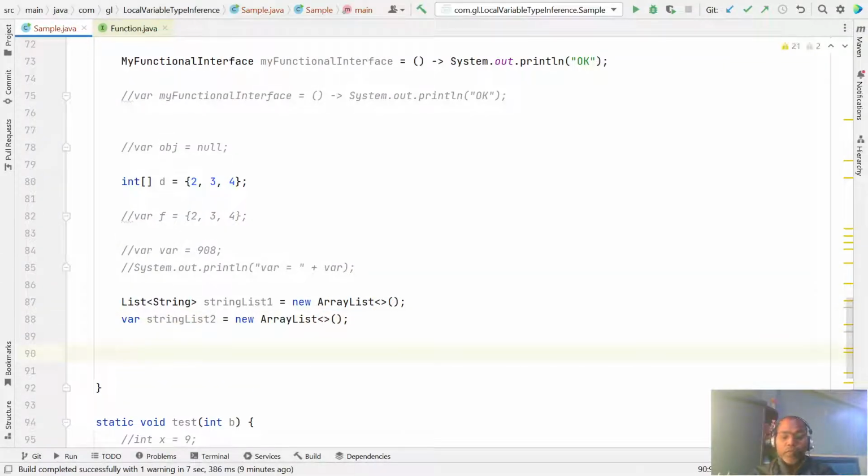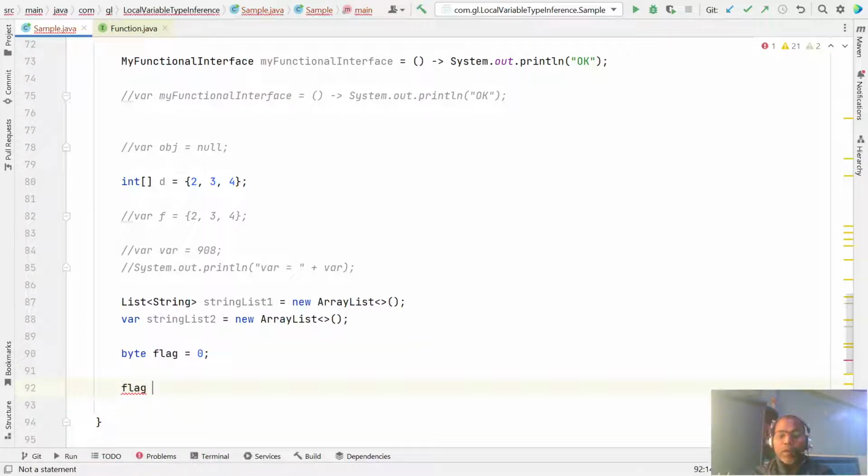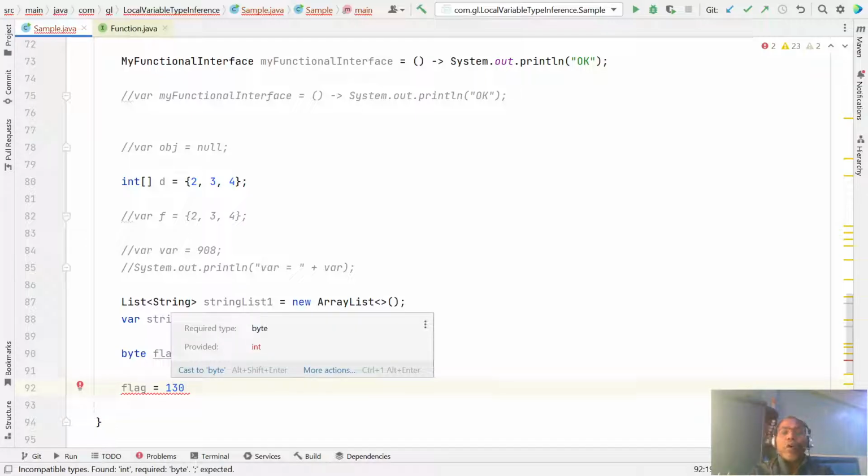If you notice here, say byte flag equal to 0. So that's your flag is 0. In this flag, you can only assign values within the byte range. 120 you can assign, but you cannot assign 130. It's not allowed because 130 goes beyond the range.